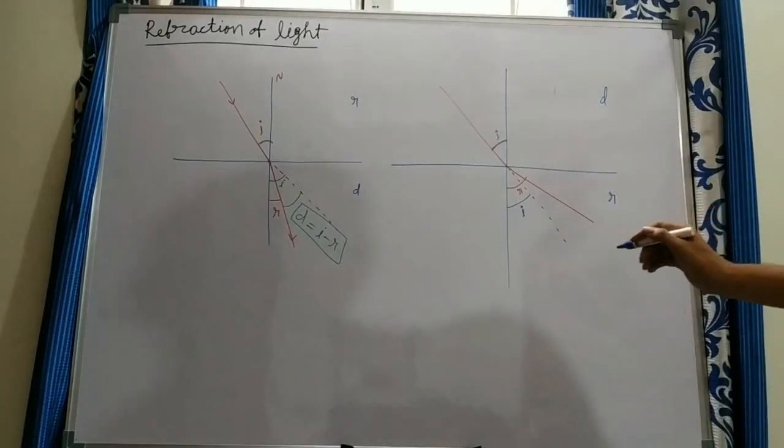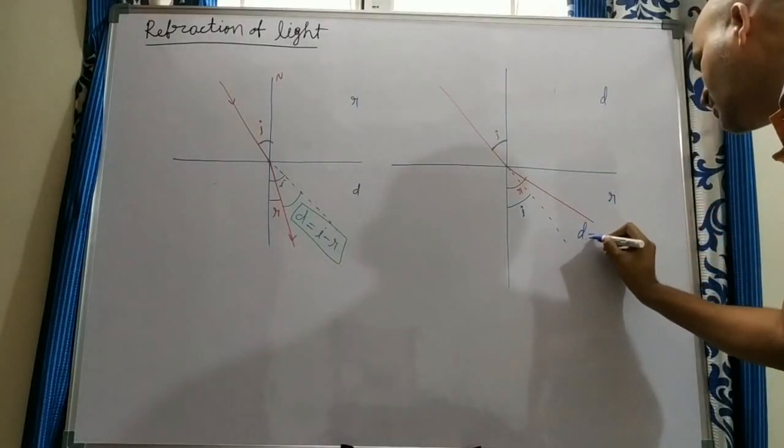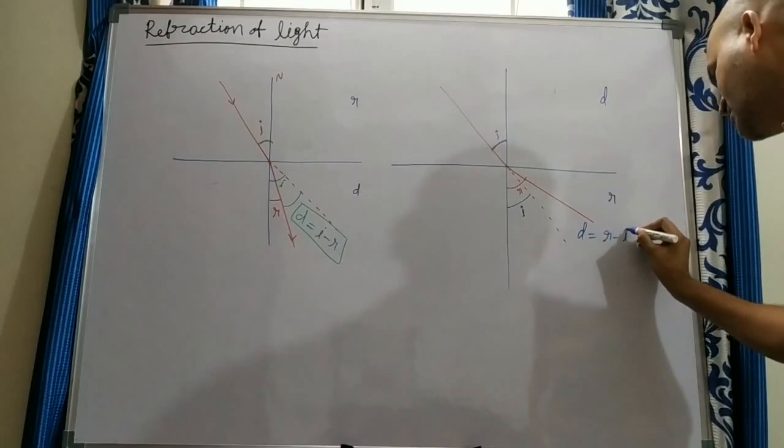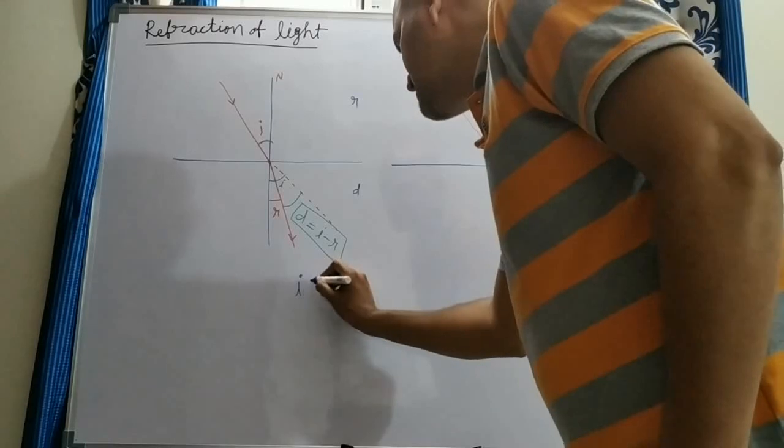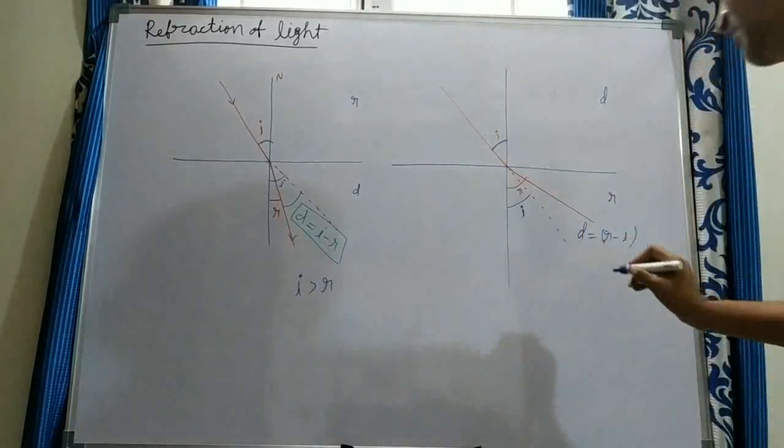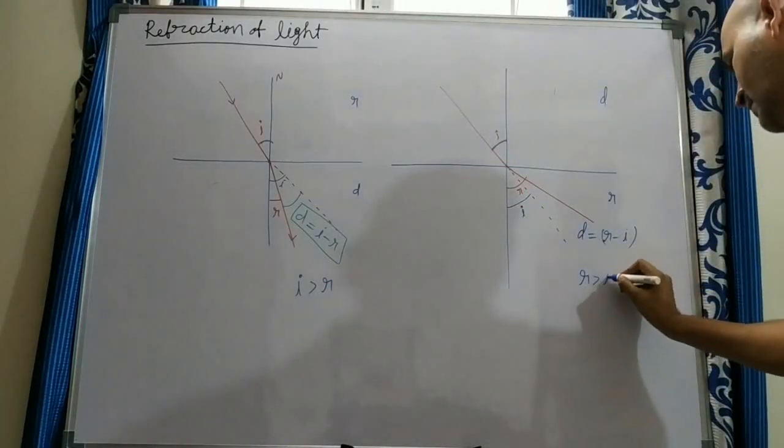So what is the deviation in this case? In this case, the deviation d is equal to r minus I, because in the earlier case I is greater than r, but here r is greater than I.